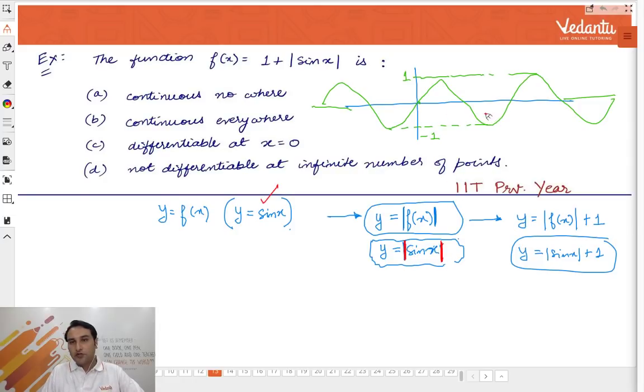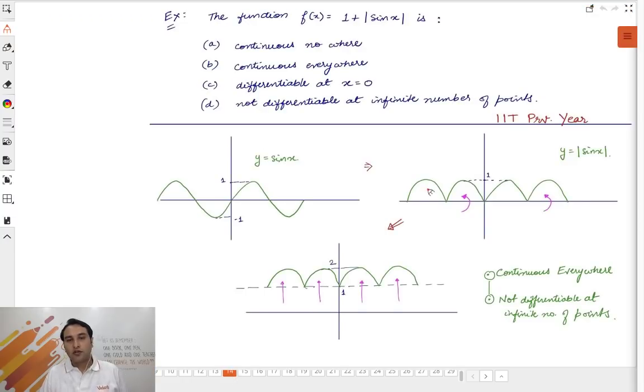When you do mod of sin x, what will happen? The negative portion will jump up. That's it. So just fold this negative portion up. That is the graph of mod of sin x. That's it. देखो कितना सिंपल है. Y equal to sin x का ग्राफ, all of you know. When you fold the negative portion up because of this mod sin x, all the portion of the graph which was negative will come up.